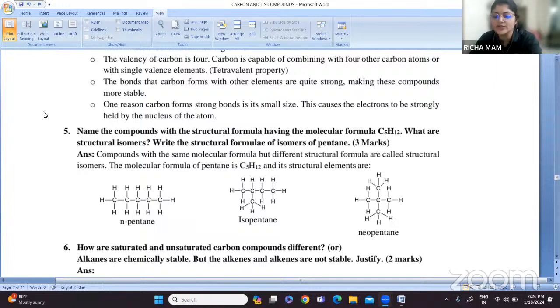What do you mean by structural isomers, students?